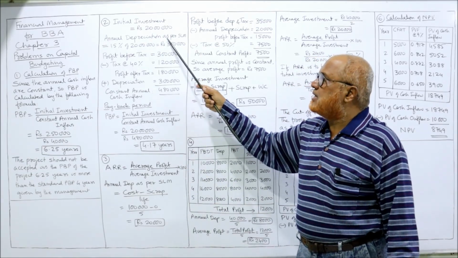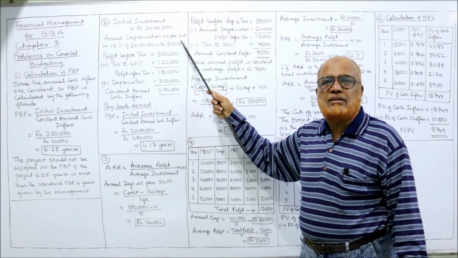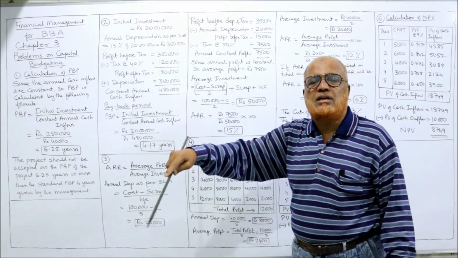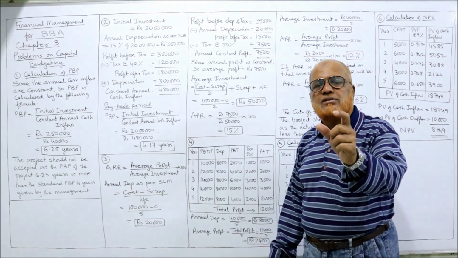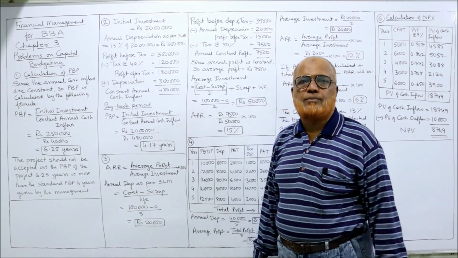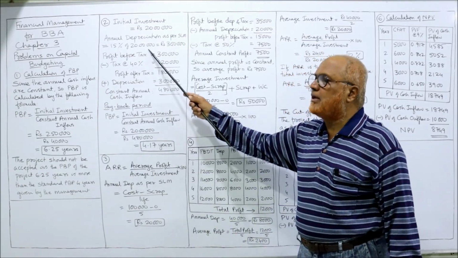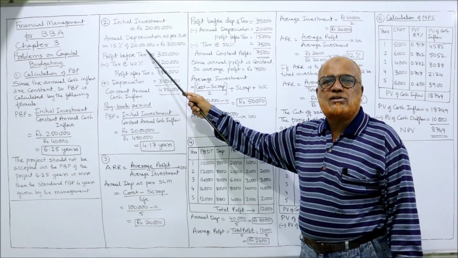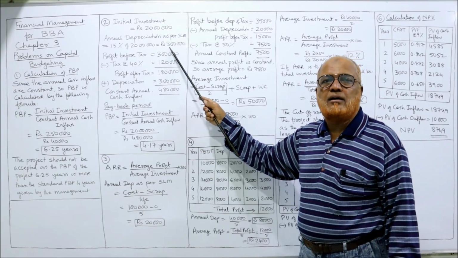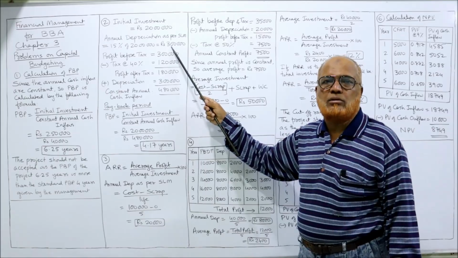Now, annual depreciation as per straight line method is 15% given in the problem. 15% on the cost of the investment. Investment is 20 lakh. 15% of 20 lakh comes to 3 lakh, which is the annual depreciation.